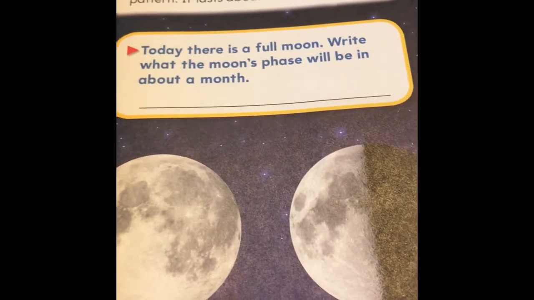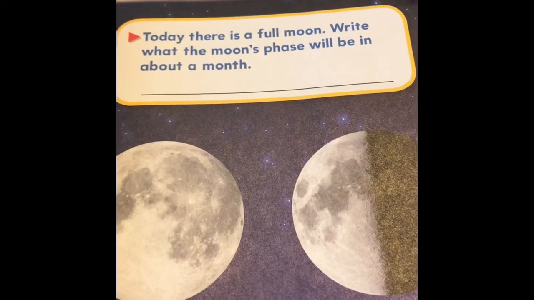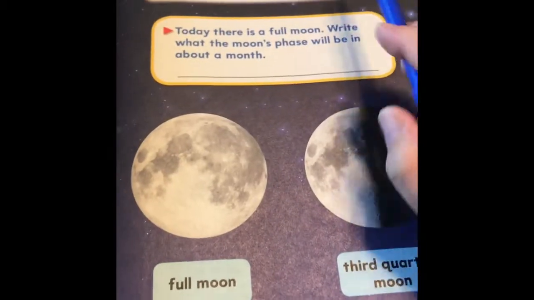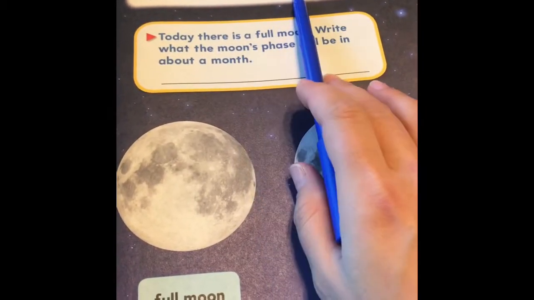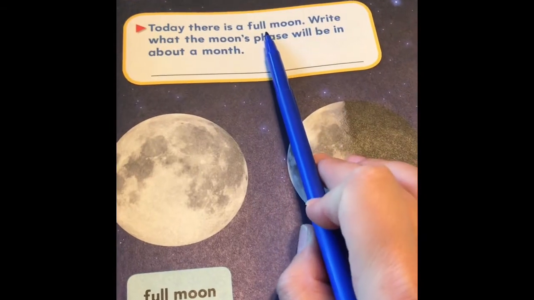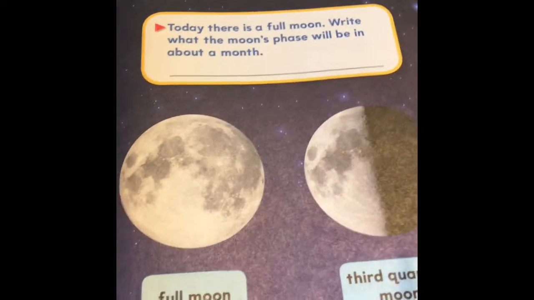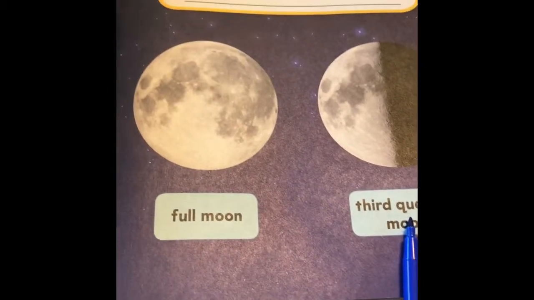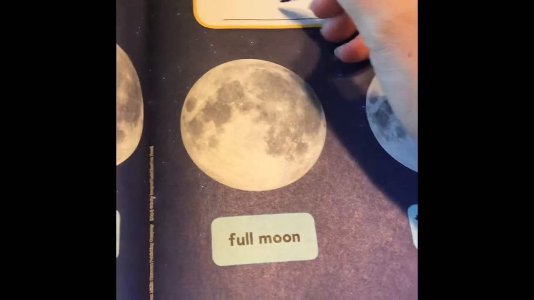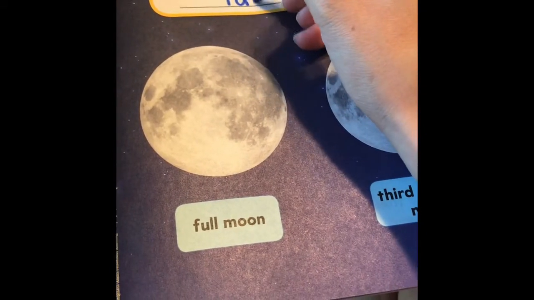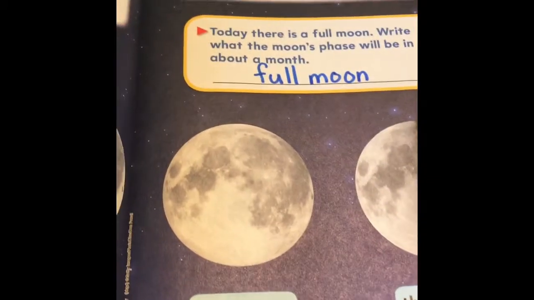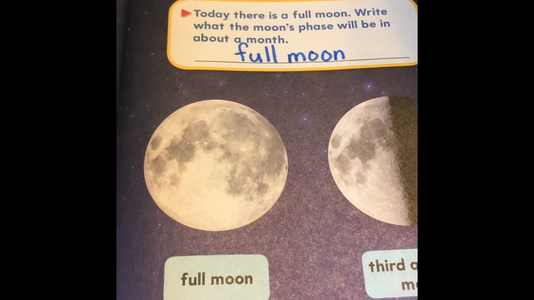So today there is a full moon. Write what the moon's phase will be in about 1 month. Remember up here it says it goes in a pattern and it lasts a month. So if today is a full moon, 1 month from today, would we be at new moon, first quarter, full, or third quarter again? We would be at full moon because it takes about 1 month to go through the entire cycle. If it's full moon now, in 1 month, it's going to be full moon again.